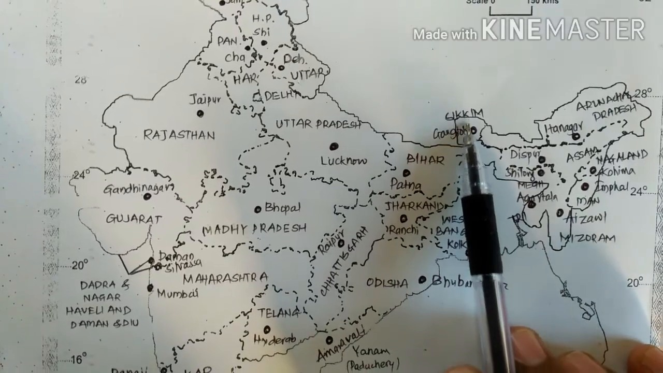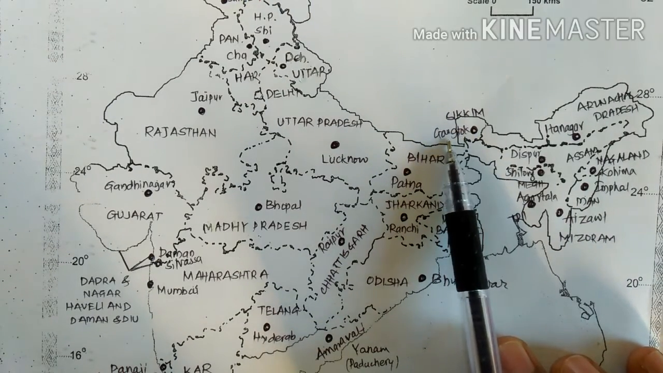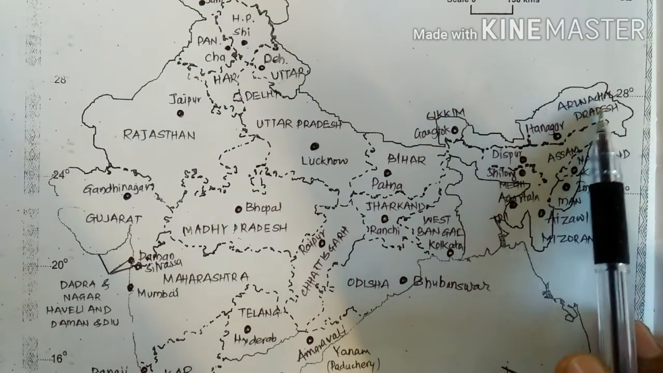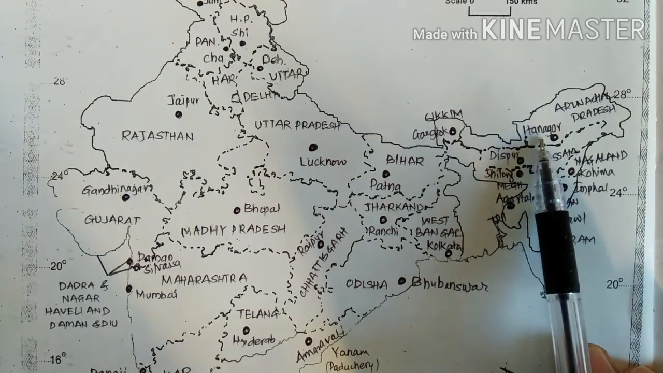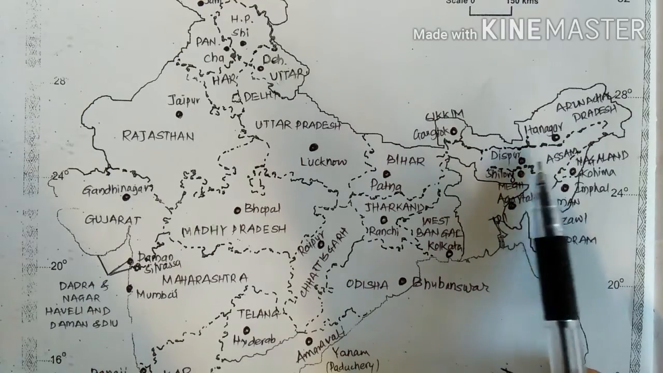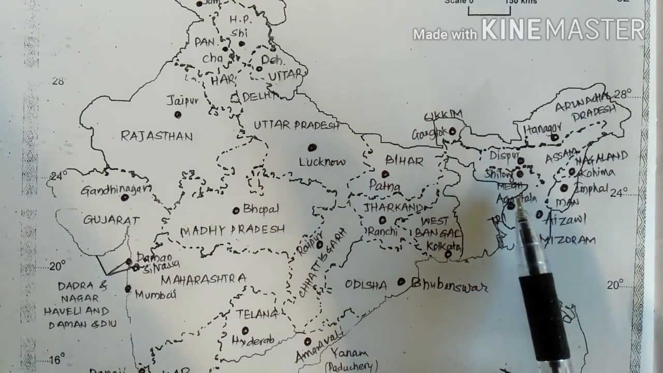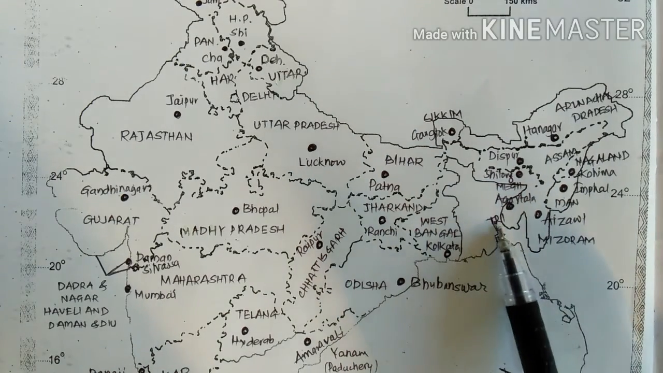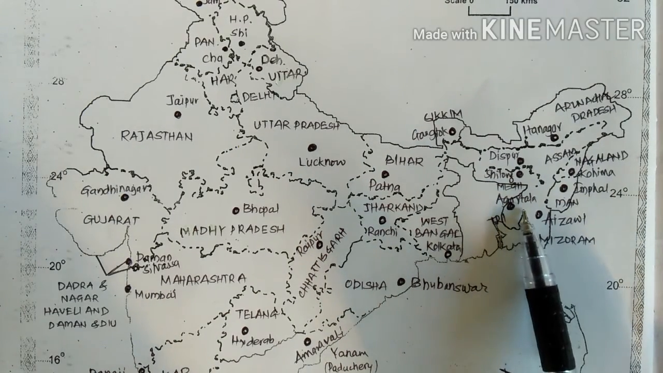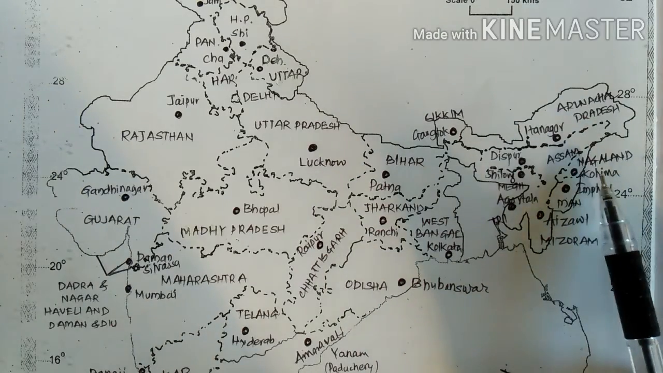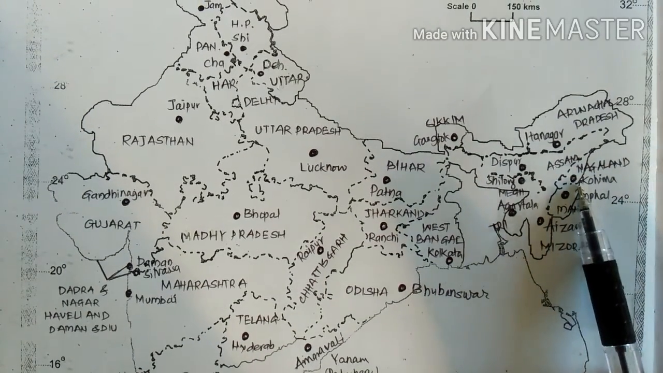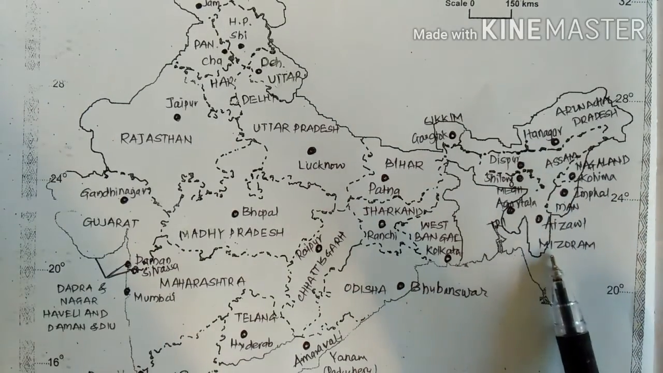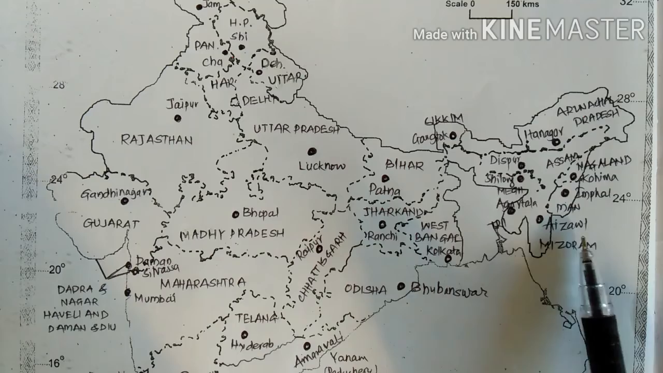Then here Sikkim is there, its capital is Gangtok. Now here Arunachal Pradesh is there, its capital is Itanagar. Then here Assam is there, its capital is Dispur. Here Meghalaya is there, its capital is Shillong. Then here Tripura is there, its capital is Agartala. Now here Nagaland is there, its capital is Kohima. Here Manipur is there, its capital is Imphal. Here Mizoram is there, its capital is Aizawl.